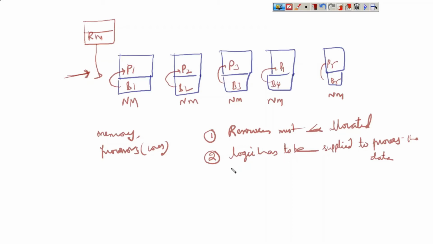That will be provided by the master process of the application, called the driver. This logic will be supplied to all the nodes by a program called the driver program.